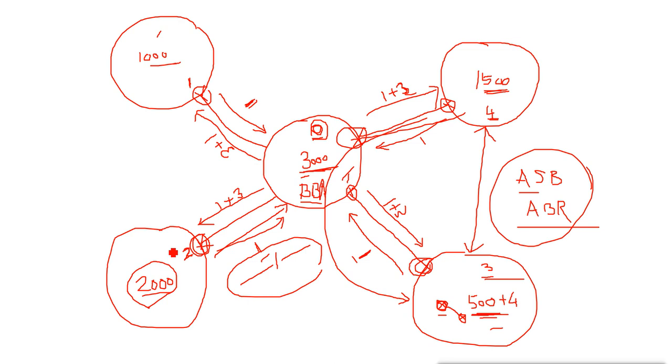Now it will not do it automatically. That is what we have to do. We have to calculate on our own, on our paper, and then we have to apply that in the router.